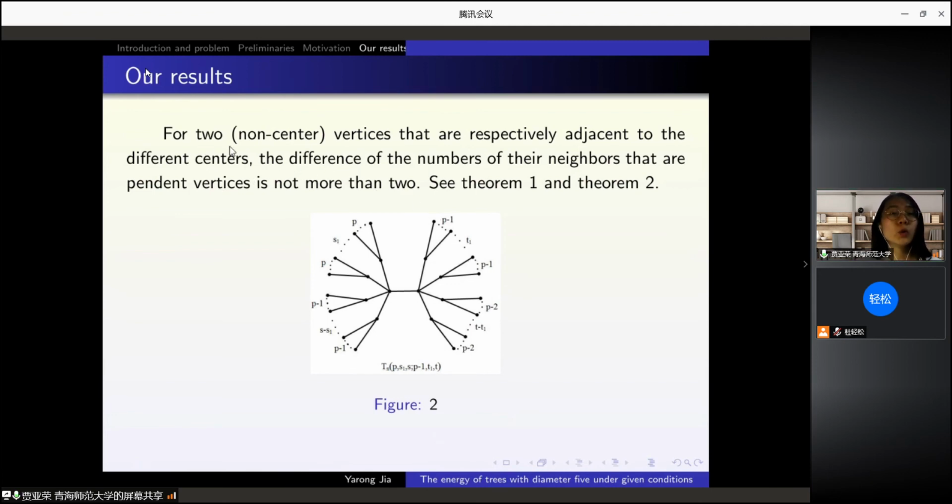Then, for two non-center vertices that are respectively adjacent to different centers, the difference of the numbers of their neighbors that are pendant vertices is no more than 2. On the left side, we say p. On the right side, we say p minus 1. Their difference is 1. p and p minus 2, their difference is 2. So they are no more than 2.